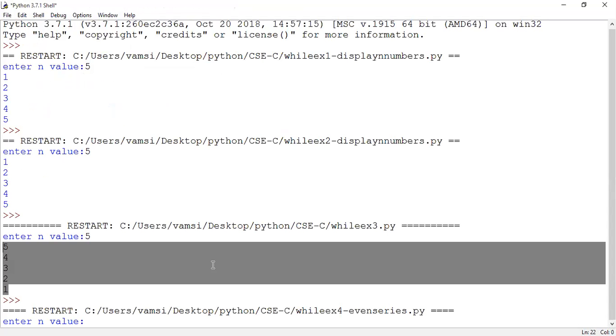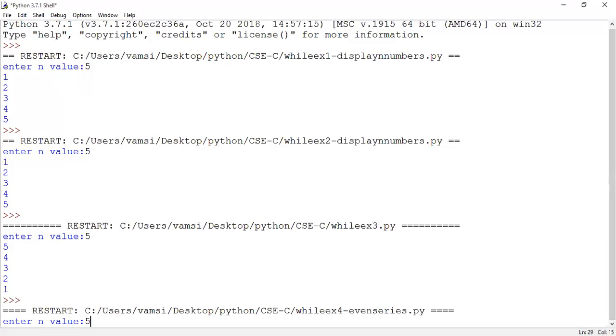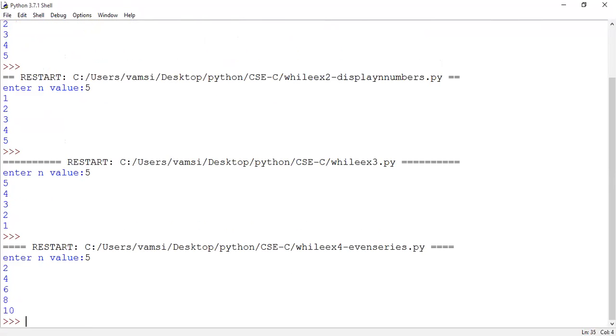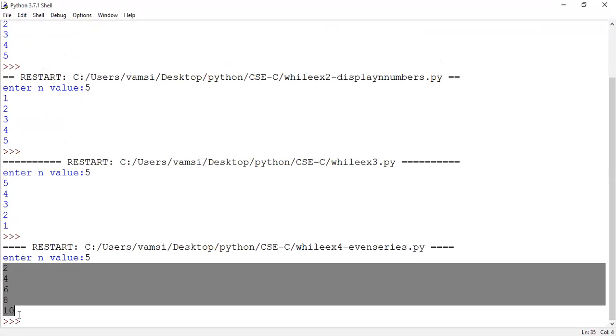It is asking for the n value. Suppose I'm giving 5 here, what should it display? 2, 4, 6, 8, 10, the first 5 terms of the even series. Is it the output? Yes, sir.